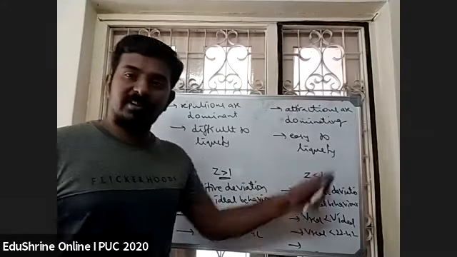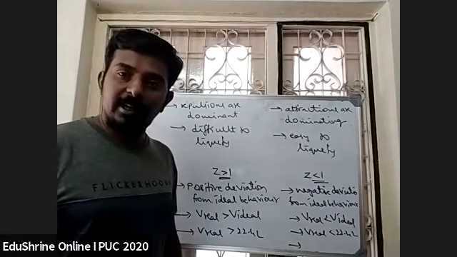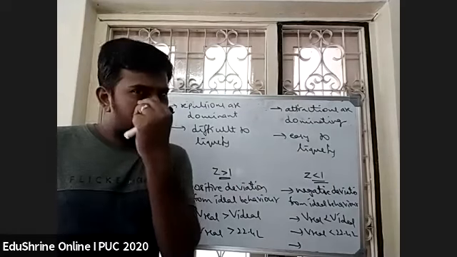Numericals you will get based on Z is equal to PV by nRT. Simple numericals you will get.